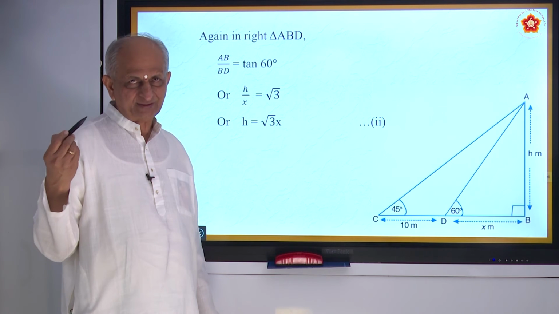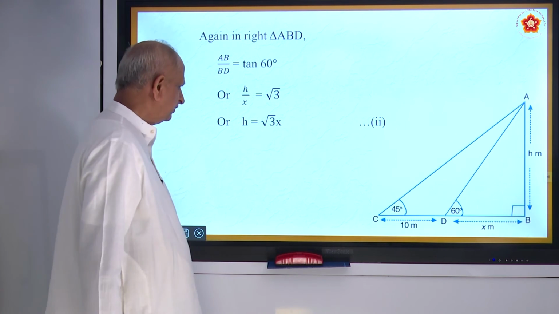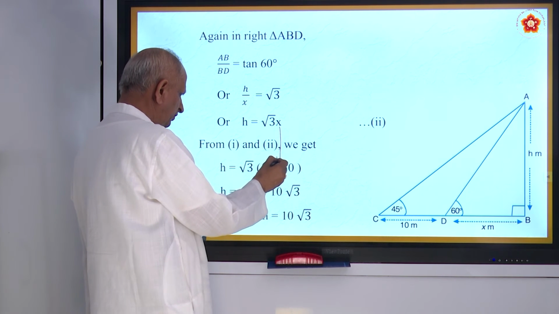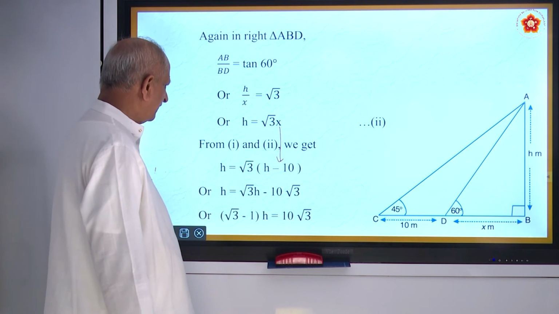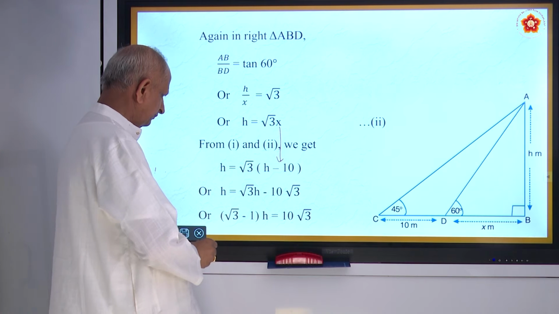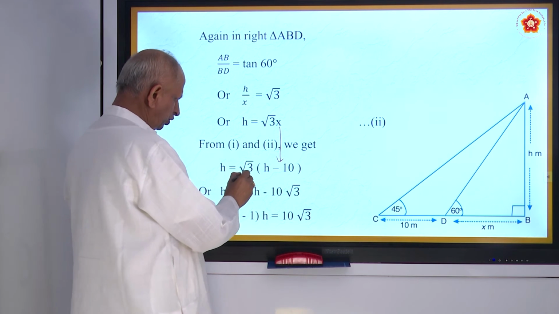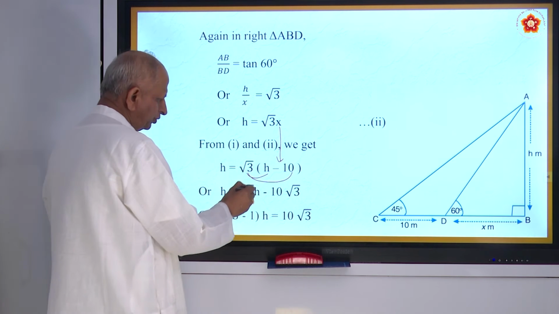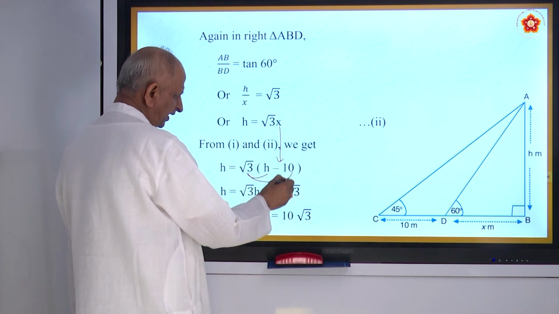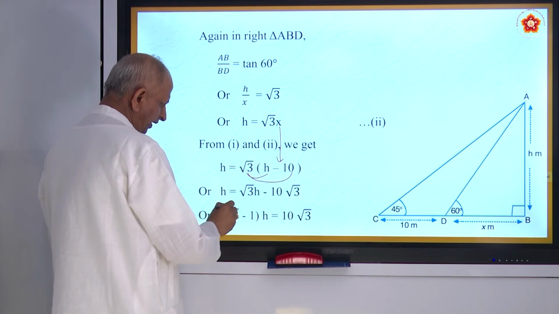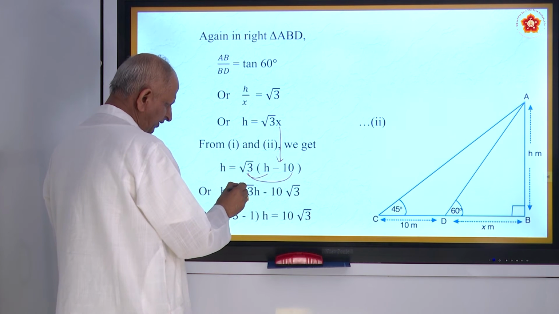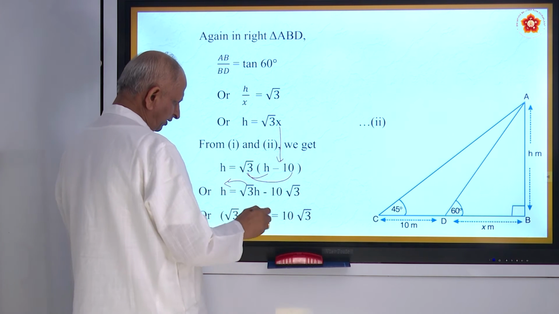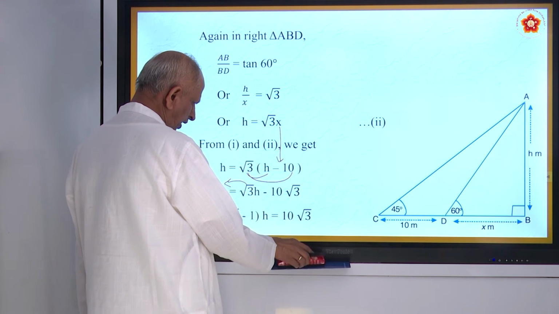Already we have found X. Now you have to use that X here. We have found that X is equal to H minus 10 in equation 1. So H is equal to root 3 into H minus root 3 into 10. So H is root 3H minus 10 root 3.